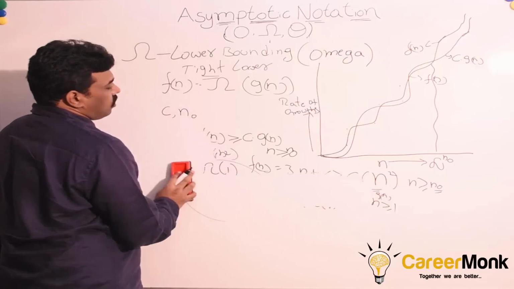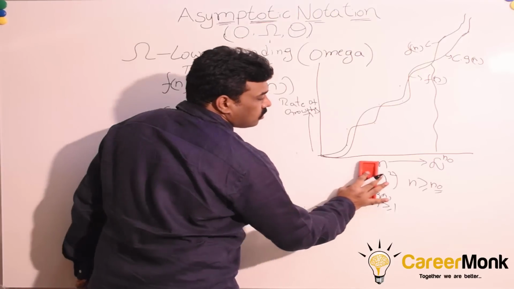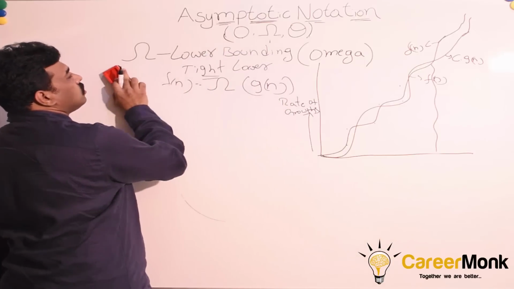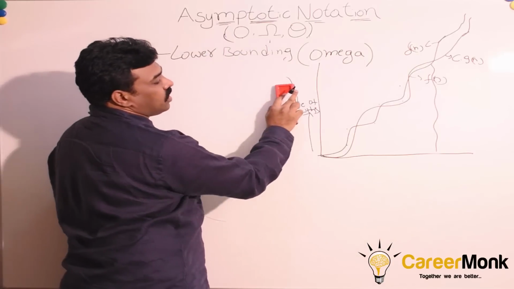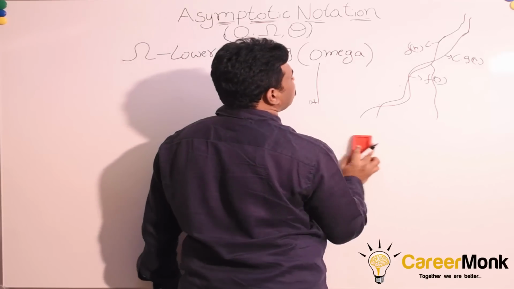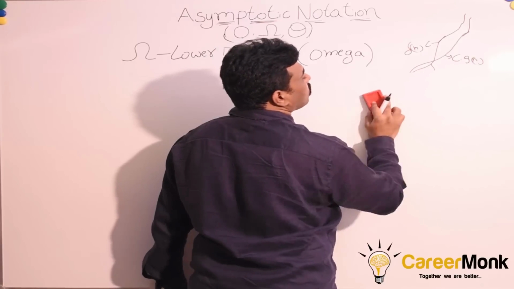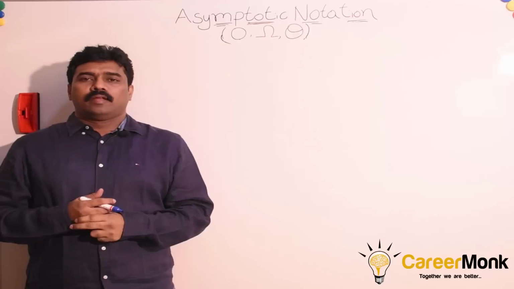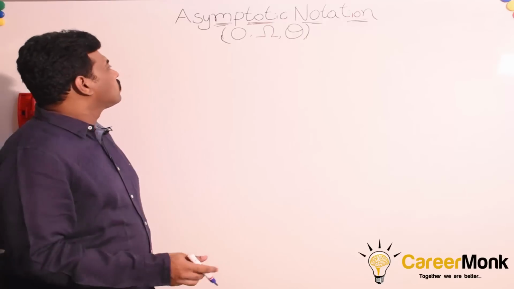Similarly, in the case of omega also, there are no fixed constants for c and n0 for any given function. There is no uniqueness of finding c and n0. There could be an infinite number of possible ways for finding the c and n0. Pretty much similar to the upper bounding function big O. Now let us consider the last one, theta.